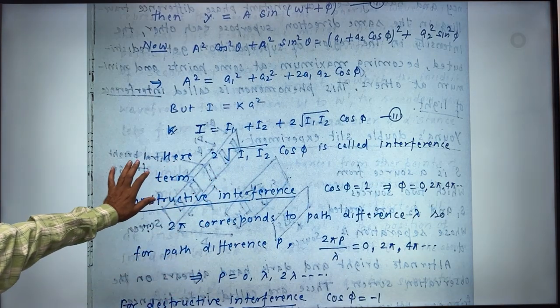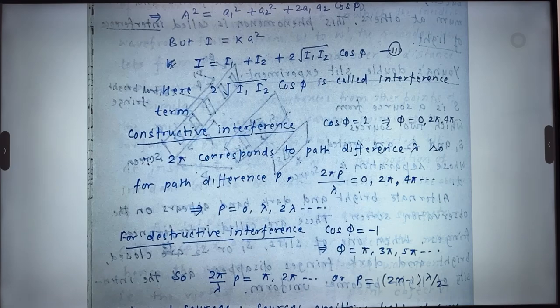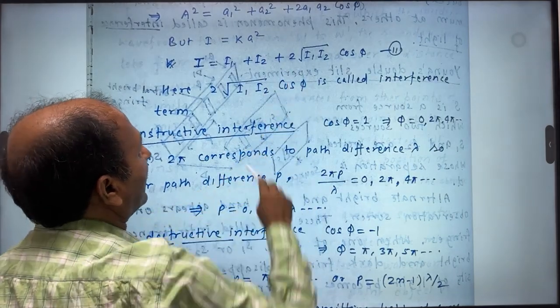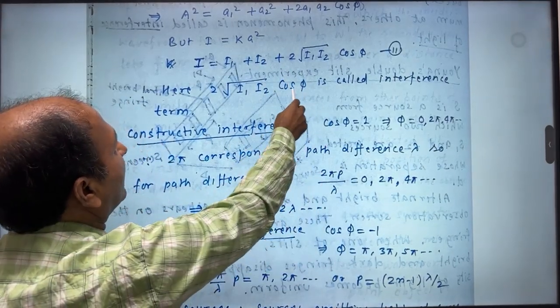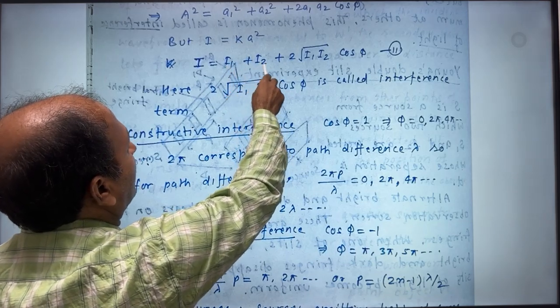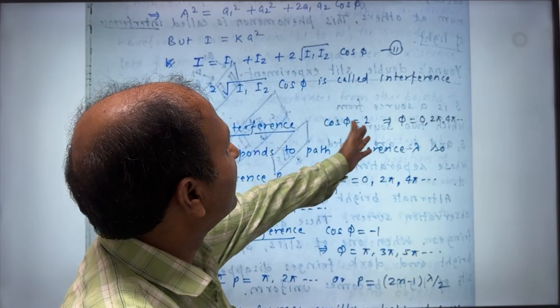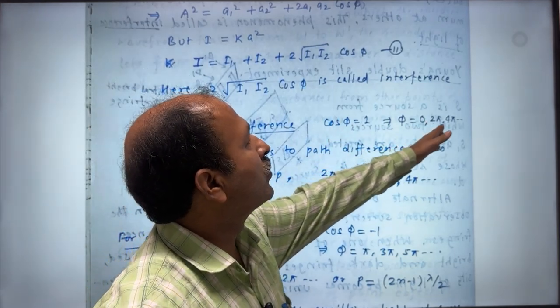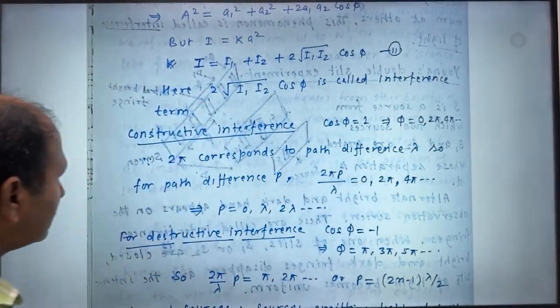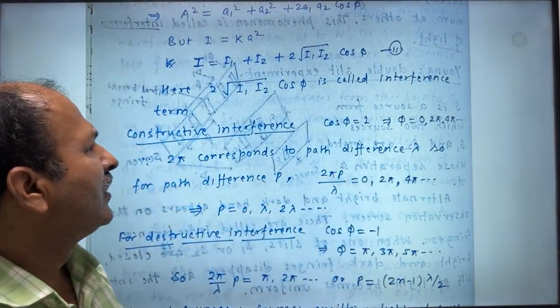Now we are going to interpret the same thing. Constructive interference, as I told you: when cos phi has the maximum value, that is 1, in that case this term will become root I1 plus root I2 whole square, which has maximum value. So cos phi is 1 when phi equals 0 or 2 pi or 4 pi. 2 pi corresponds to path difference lambda, as you know very well.